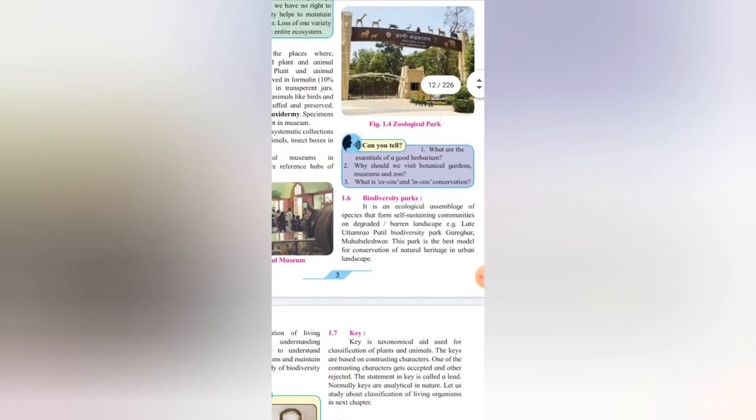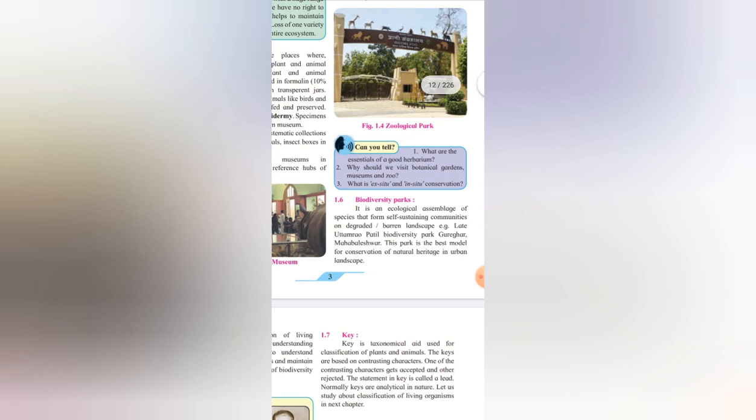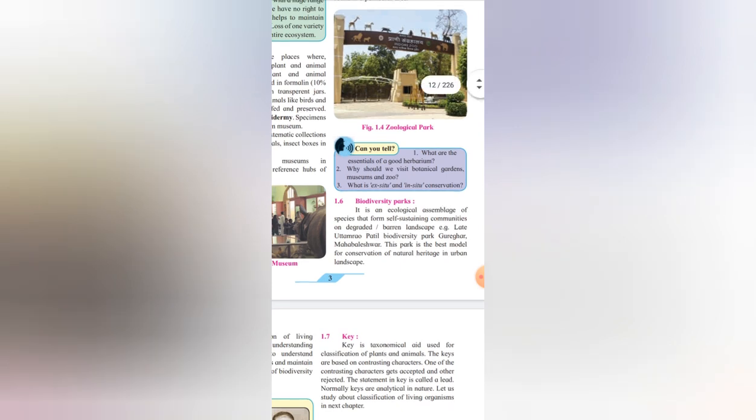All right, what are biodiversity parks? We all know biodiversity parks are where the plants, animals are being protected basically. So ecological assemblages of species form life sustaining communities on degraded barren land and so on, is given. This park is the best model. This is very important, which is present over Mahabaleshwar. This park is the very best model for conservation of natural heritage and urban landscapes.